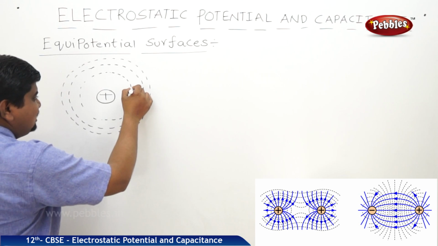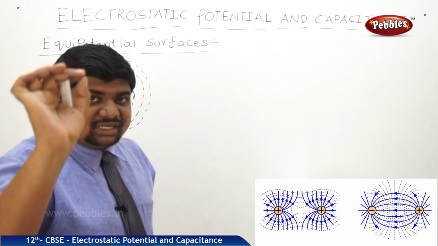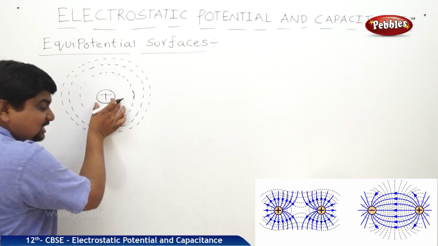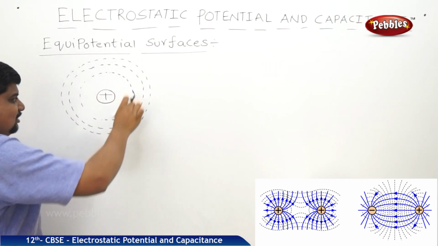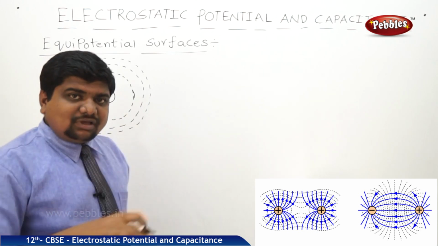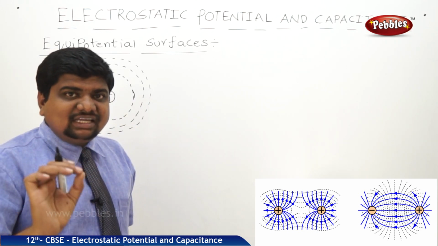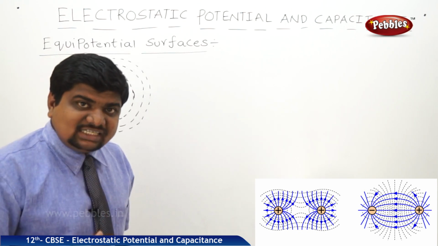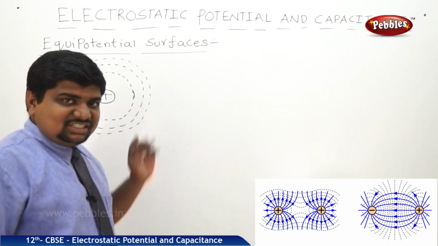That's why each one is treated as an equipotential surface. See, like this, a charge is present and around it concentric spherical shapes are produced. What is the meaning of these concentric spherical shapes? Nothing but the locus of the points which have the same potential around the charge.